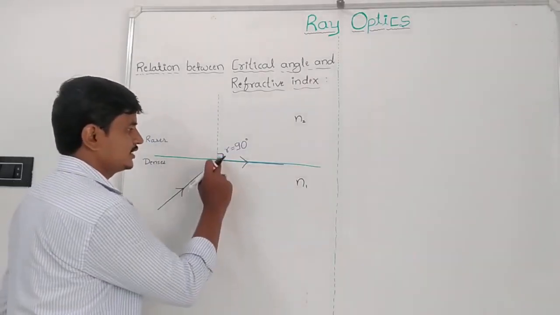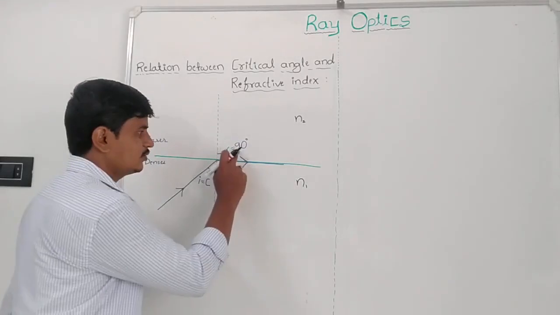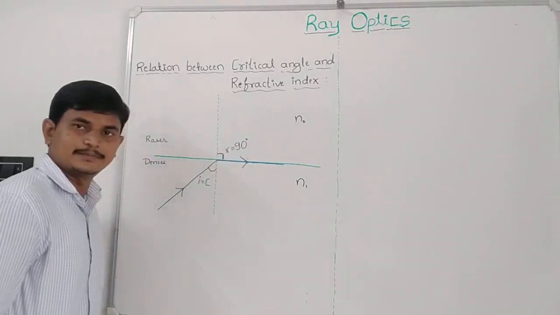So this angle of refraction is equal to 90 degrees.